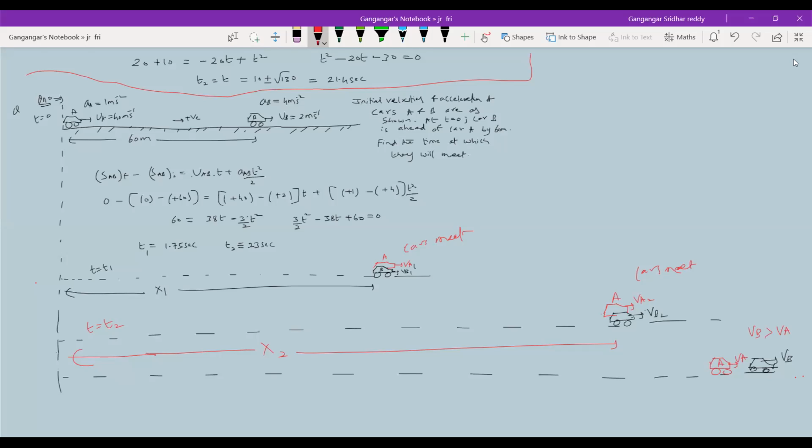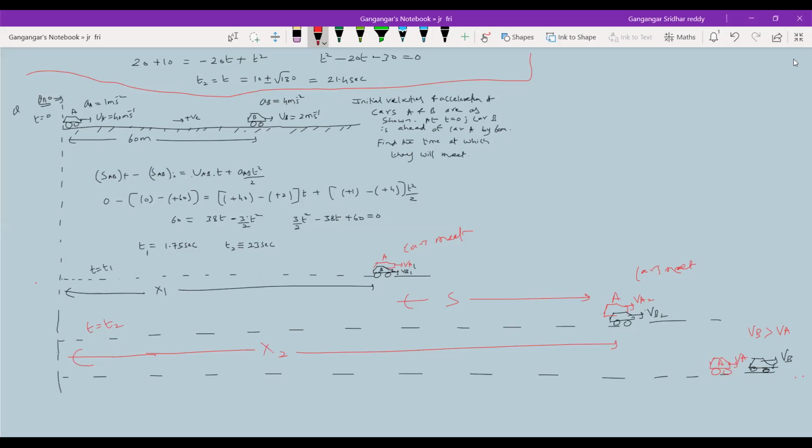It's over. So what are the types of questions you have in the book? Like, find the distance of separation on the road where the cars will meet. It is asking x2 minus x1. You should calculate t1, t2, and know x1, x2. The difference is x2 minus x1. Find the separation between the two points where the cars will meet.